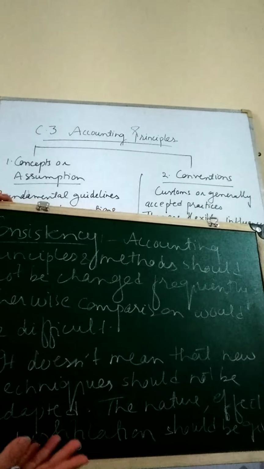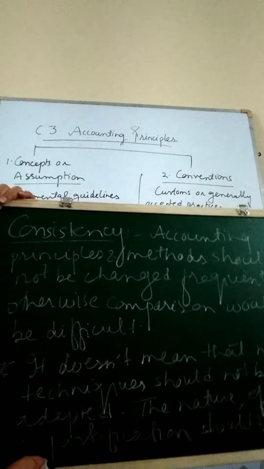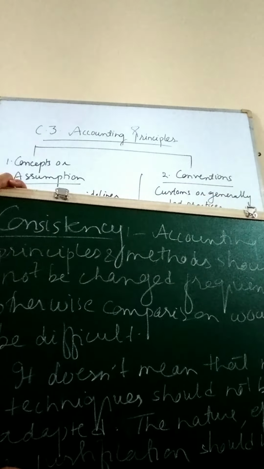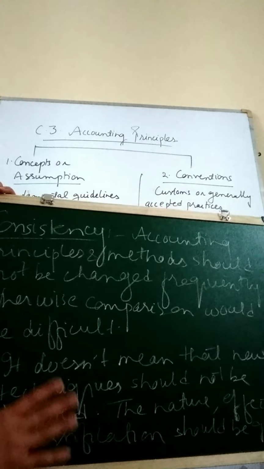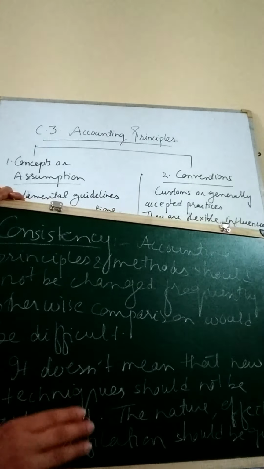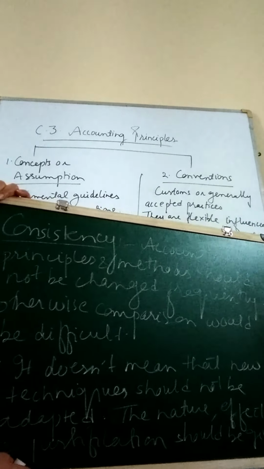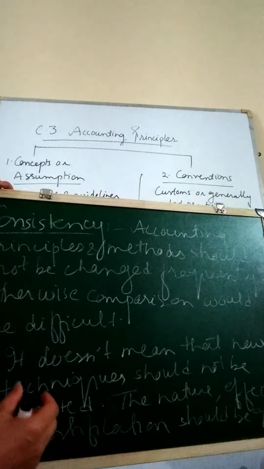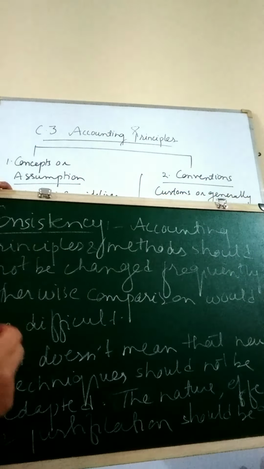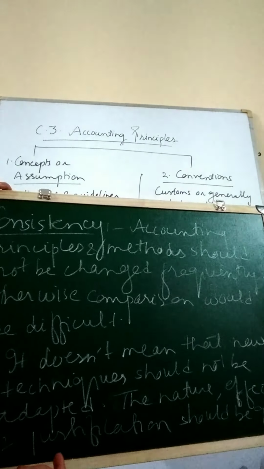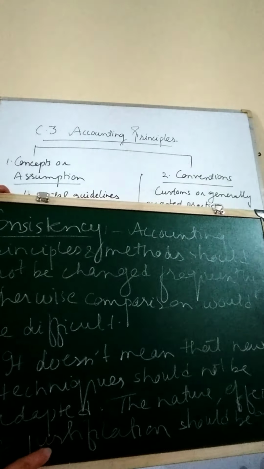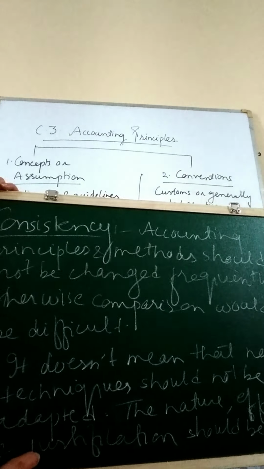It is possible that the economy is changing and we have to change a particular technique or method, and it is allowed. Consistency doesn't mean that we have to be stagnant and cannot follow modern technology. We can follow it, but we have to justify why we are making such changes and how beneficial these changes will be in future for the accounting practices.